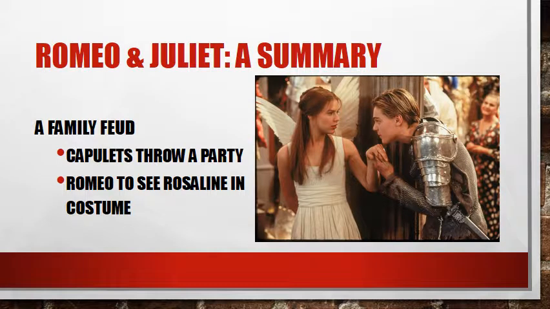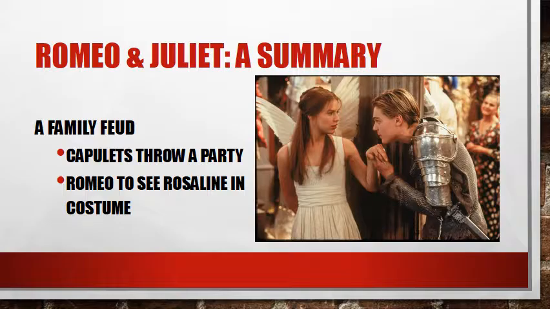Then we have Romeo Montague really wants to go to the party. He wants to go to the party because he wants to see Rosalind. Now, Rosalind is a girl he really, really likes. And he likes this girl because he has fallen desperately in love with her, and he knows she's going to be at this party, and he really wants to see her. But because of the feud, he's not allowed to go to the party. He's not invited. So he dresses in a costume, and he sneaks in anyway, all to see this girl, Rosalind.